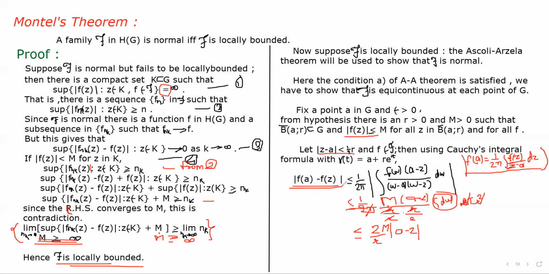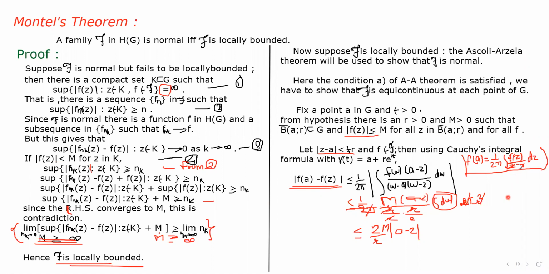What is Cauchy's integral formula? It is f(a)